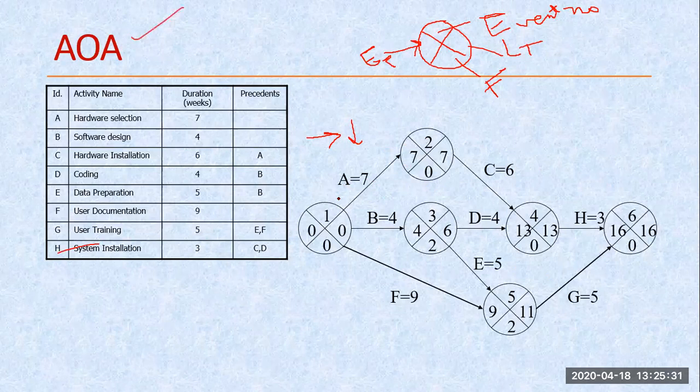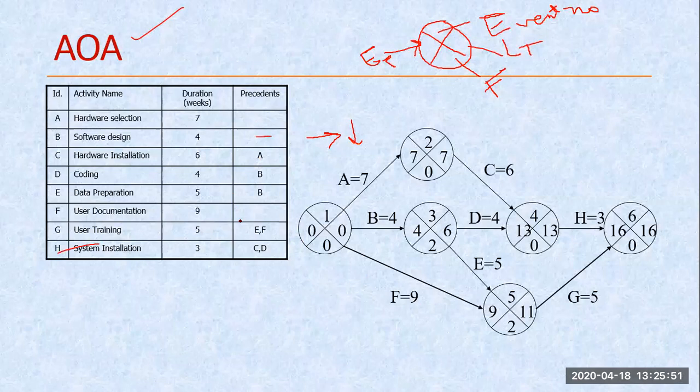Right now it is my activity on the arrow. So instead of representing the node, firstly we are representing the arrow. On this arrow, A has the duration 7. The duration is written along with this particular arrow. A has a 7 duration, B has a 4 duration, and F has a 9 duration. So these all three are the initial nodes.